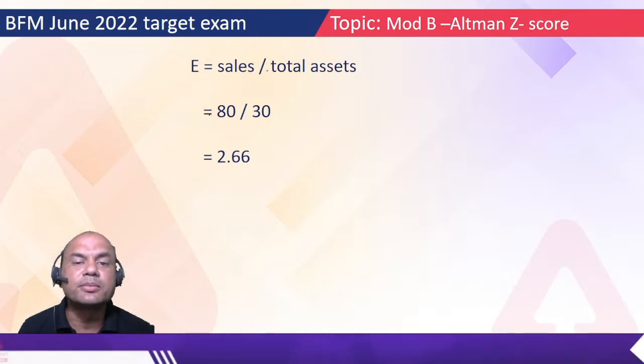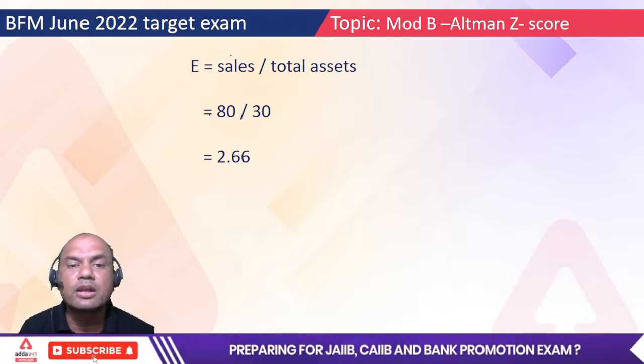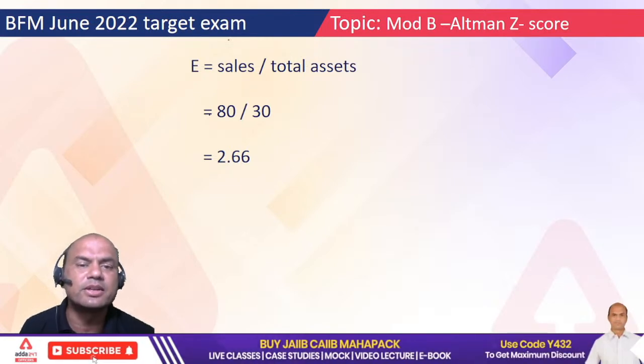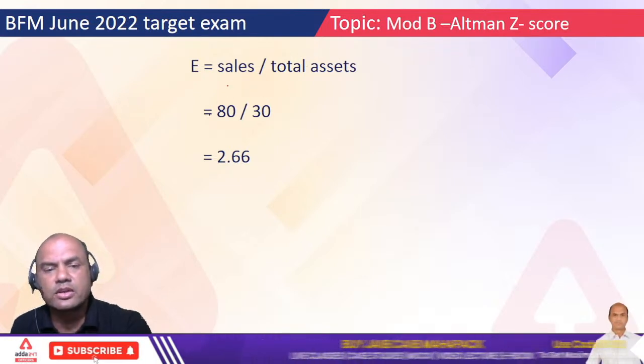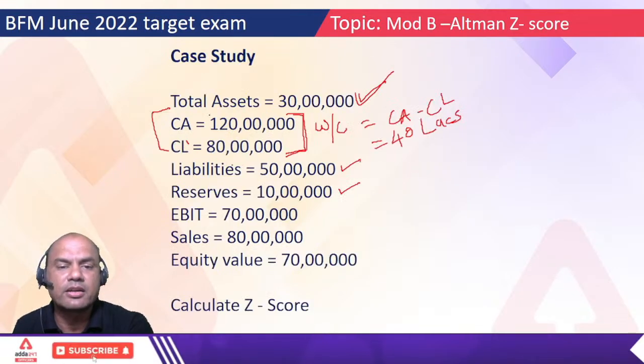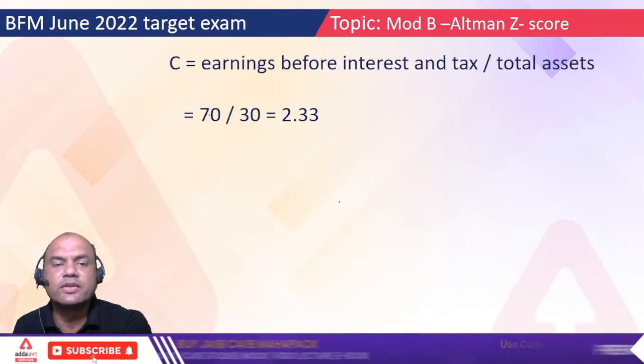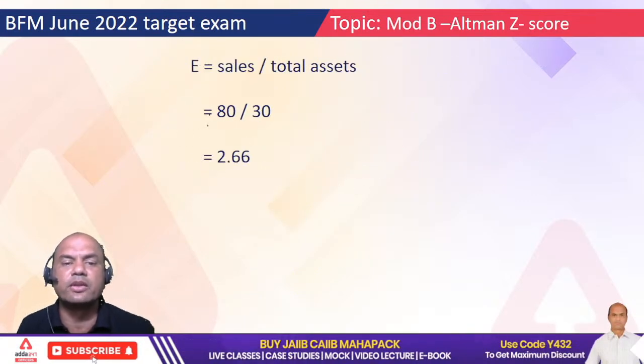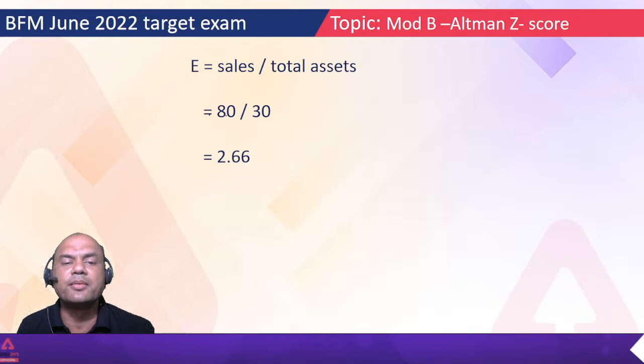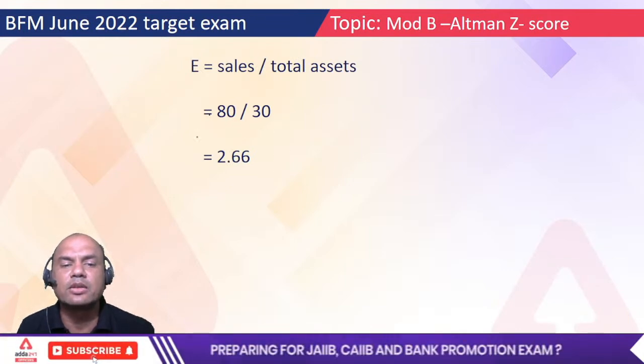Last one is E, sales upon total assets. Sales means my net sales upon total assets. Sales given is 80 lakhs over here. It's already given in this figure. See this, 80 lakhs. Use this value, 80 upon 30. So it becomes 2.66.